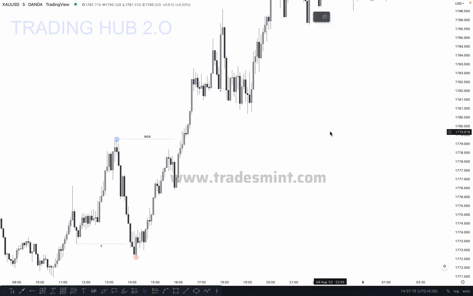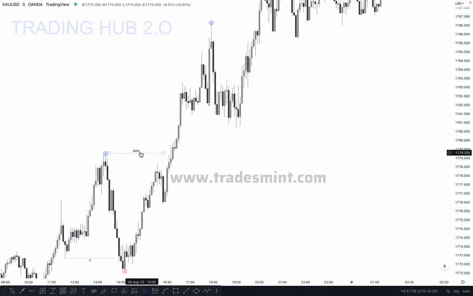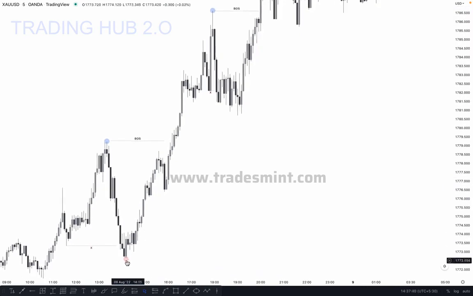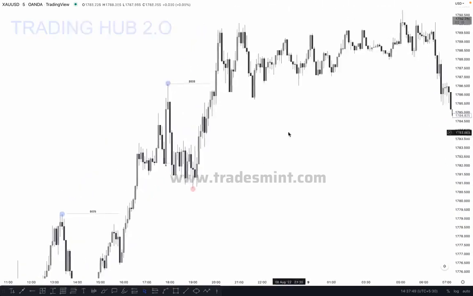So after taking out the inducement, what happened here? The market confirmed the higher high, which is here. So this one is our confirmed higher high, and then the higher low is confirmed after the break of structure to the upside. What happened here? The market broke the structure and closed above it. So now we can consider this our higher low. Why? Because this is our lowest point after the break of structure. Okay, now let's move on.